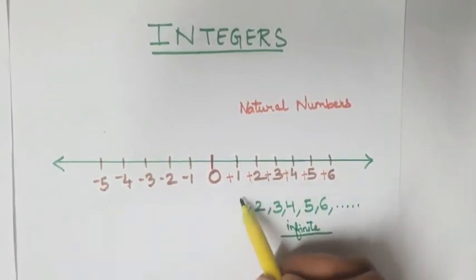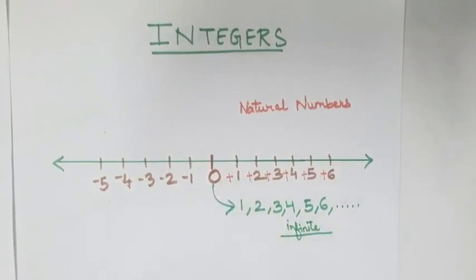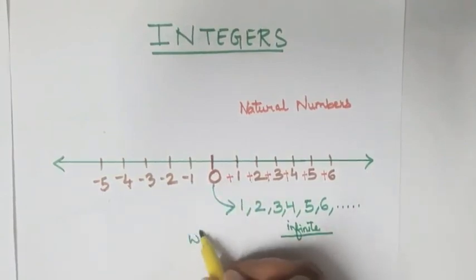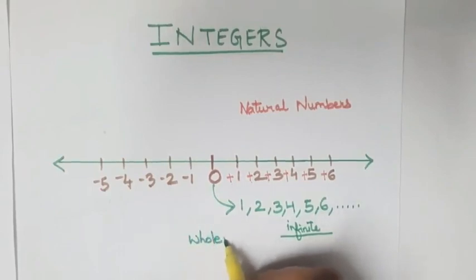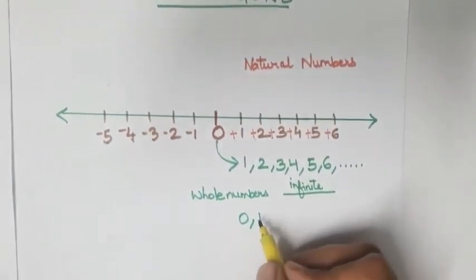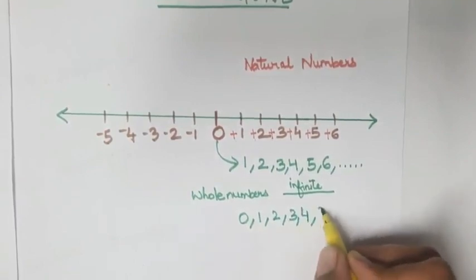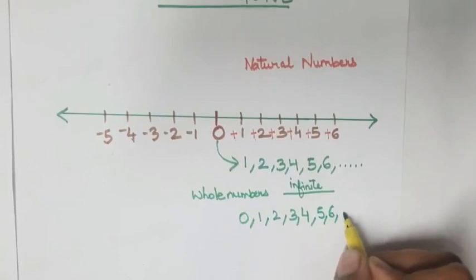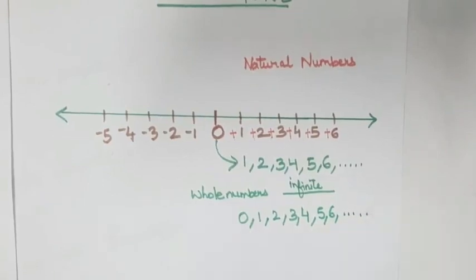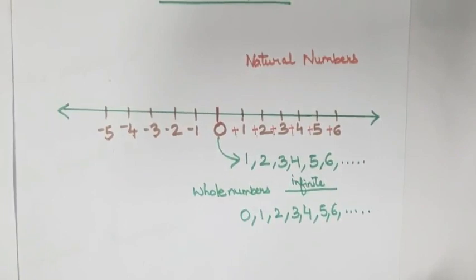Now, if we add 0 in the natural numbers, we get what? We get whole numbers. So, in the same way also, we can say that whole numbers are also infinite. That is, we cannot count the whole numbers.